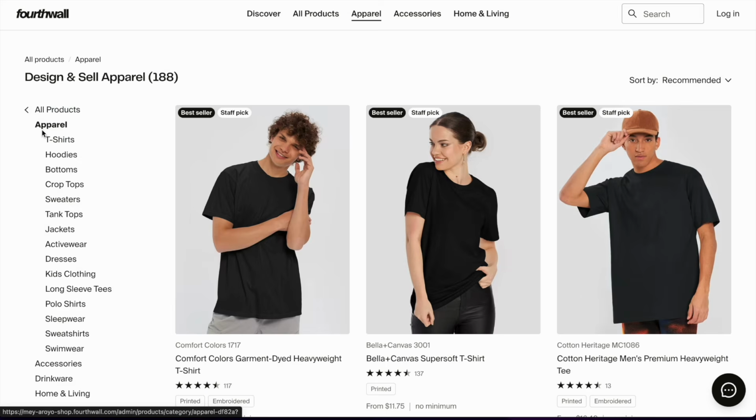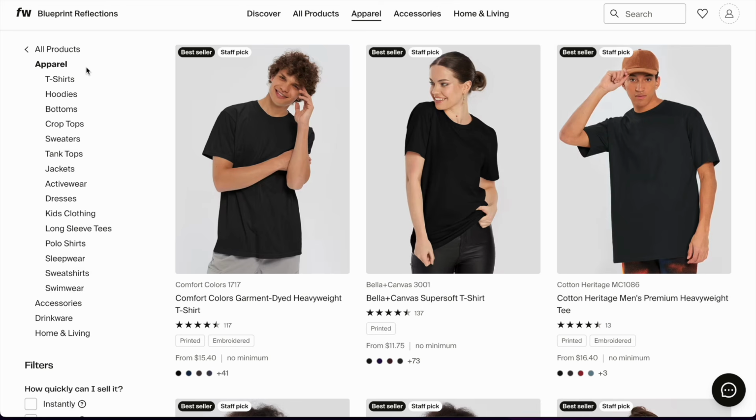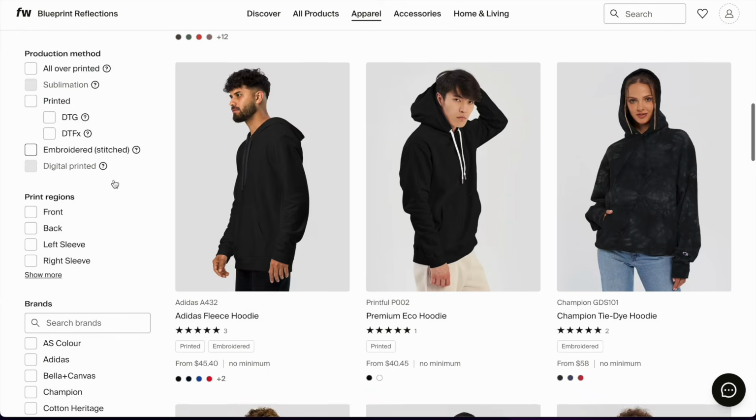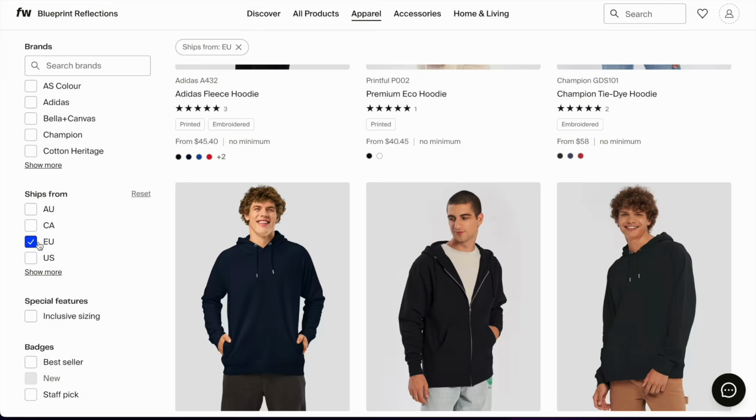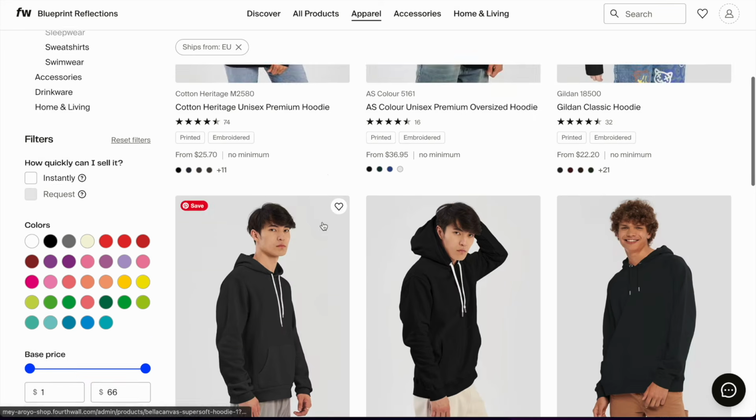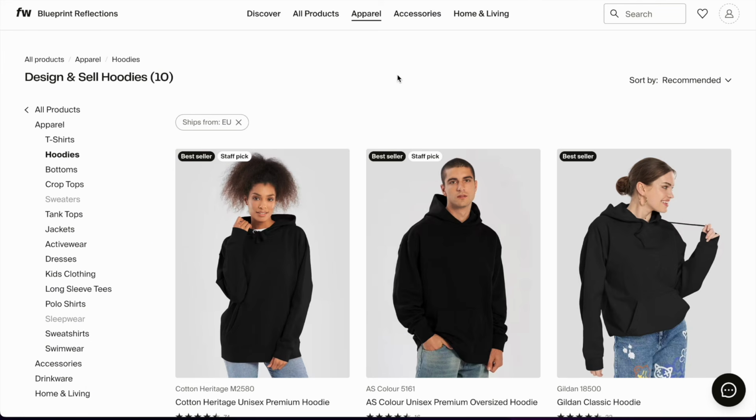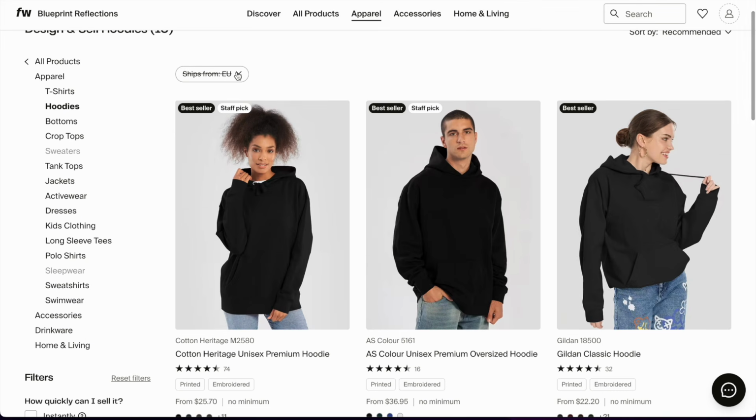I'm going to go, for example, to apparel. And here you can see all of the types of apparel that you have. Let's say I want to sell hoodies, but I want to make sure that they are shipped from the EU, for example. And here I will see the hoodies that are available for shipping from the EU. The minute I clicked on ship from the EU, you see that I can't click on sweaters anymore or sleepwear because those are shipped from China, so it's not even available.